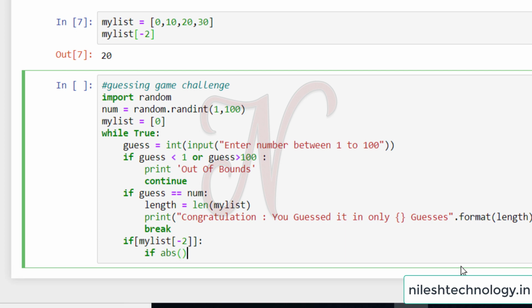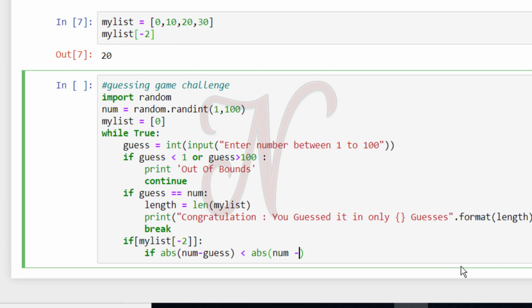The ABS function means if your subtraction result is negative, then the ABS function converts this result into a positive number. See here, ABS of number minus guess is less than ABS of number minus your previous value.